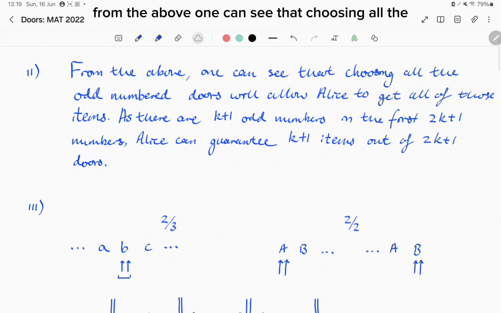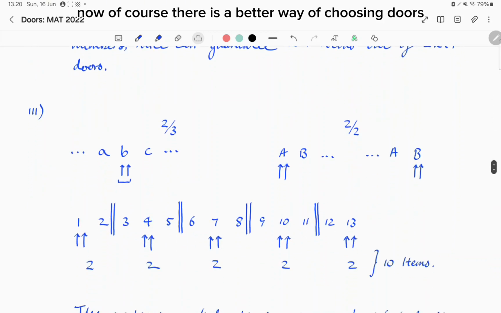From the above, one can see that choosing all the odd numbered doors will allow Alice to get all of those items. As there are k plus 1 odd numbers in the first 2k plus 1 numbers, Alice can guarantee k plus 1 items out of 2k plus 1 doors. Now, of course, there is a better way of choosing doors.